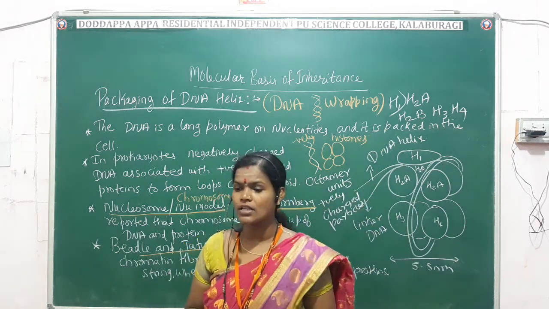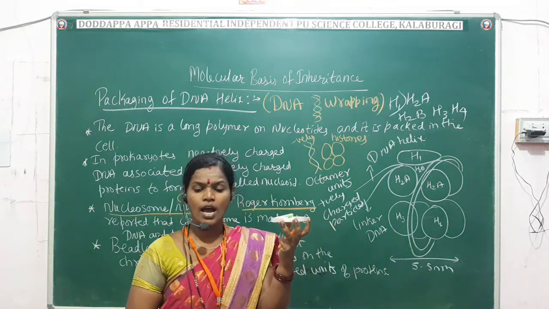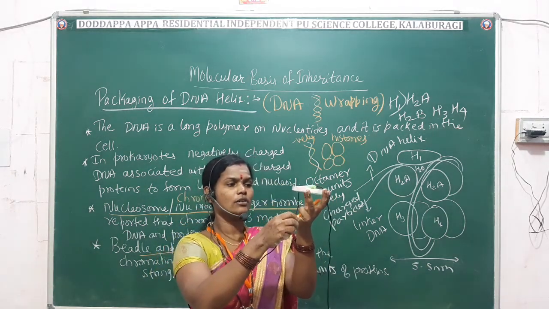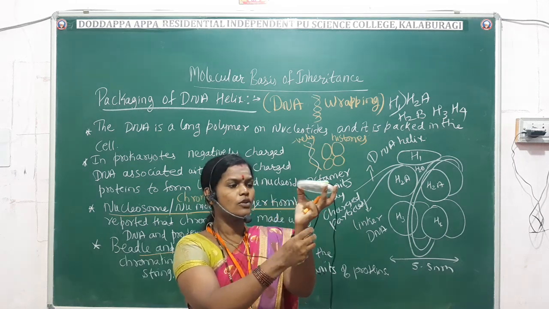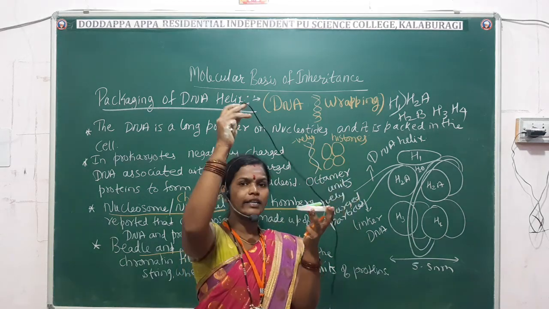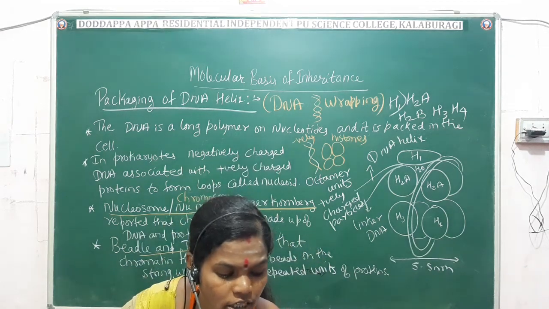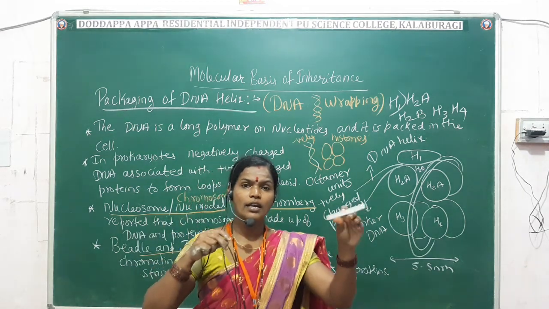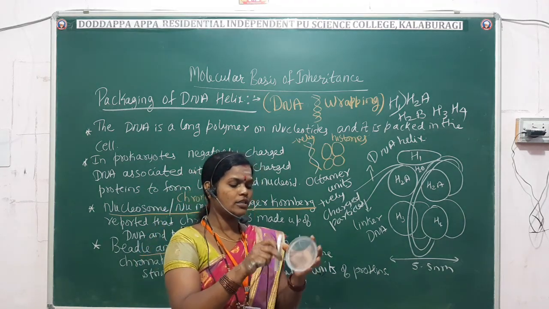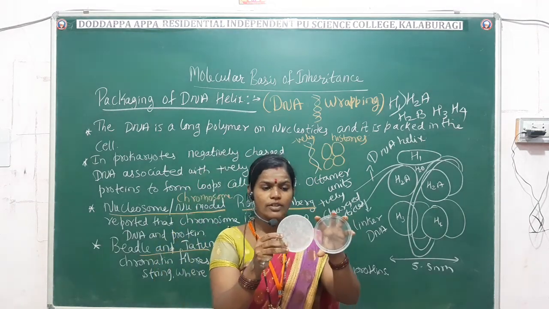Now for example students, I will take this box and this wire. This wire is coiling. Imagine that my hand is one more box, so this is acting as DNA. DNA is a negatively charged particle, and imagine that these octamers, the histones, are the positively charged particles.